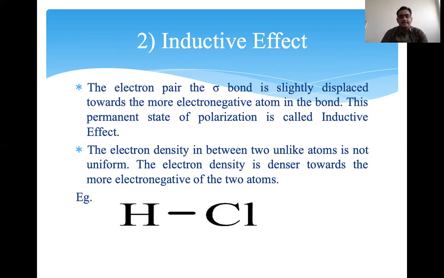That is the inductive effect. The electron density between two unlike atoms is not uniform, and the electron density is denser towards the more electronegative atom of the two.